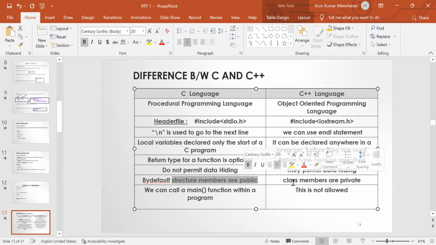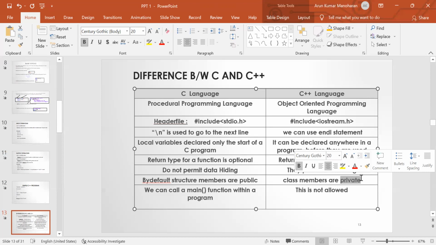Whereas in C++, the class members are private by default. Private means all the class member variables and member functions can be accessed only within the particular class.